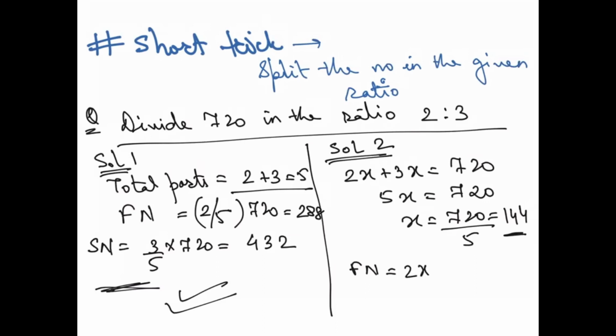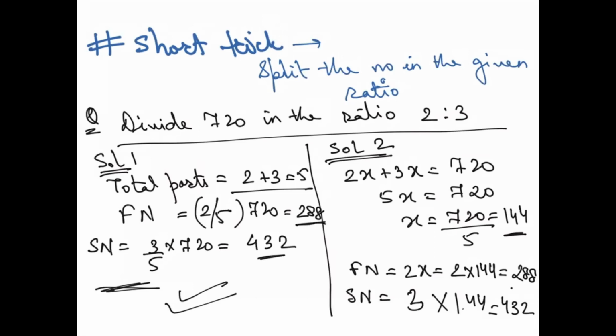So 2 into x, so 2 into 144, which is 288. Same way, we have the second number, that is 3 into 144, which is 432. Can you see? The answers are same. Right? Okay. Let's do another question on this.